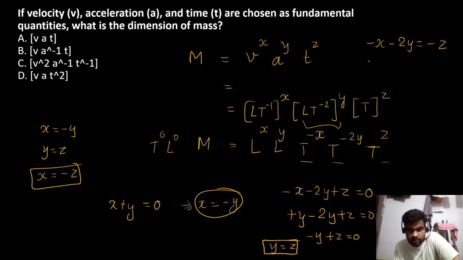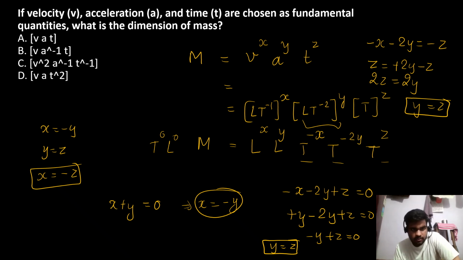X is minus z, so that is z is equal to minus 2y. Minus z. So 2z equal to 2y. Yeah, y is equal to z, right? Y is equal to z. So in which option y and z is same? Not this one. This one is okay. This is not good.